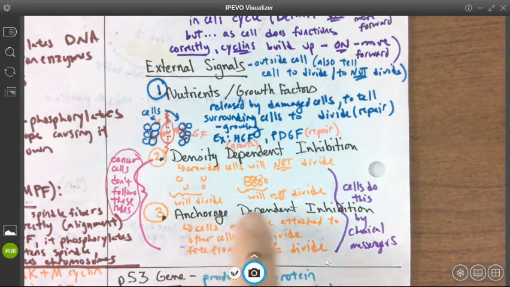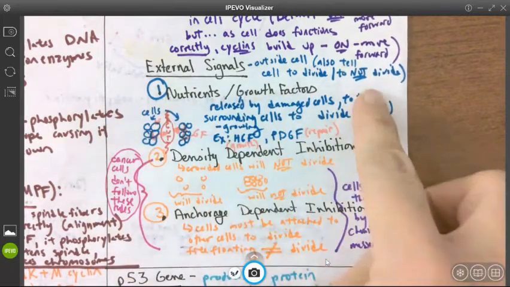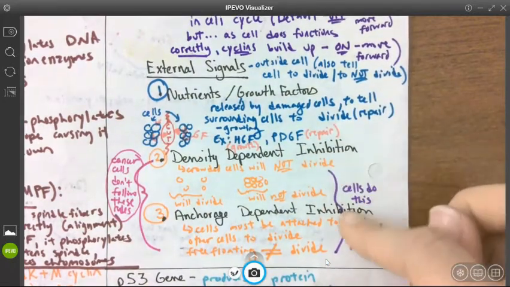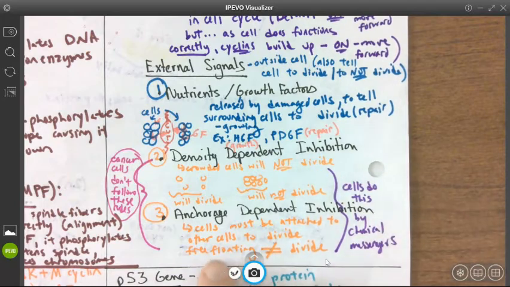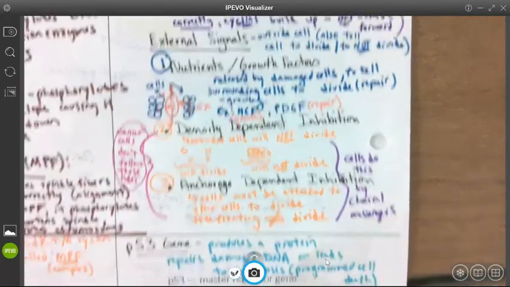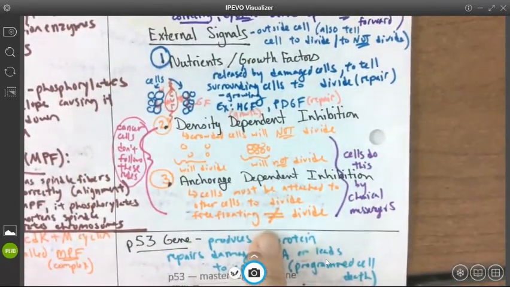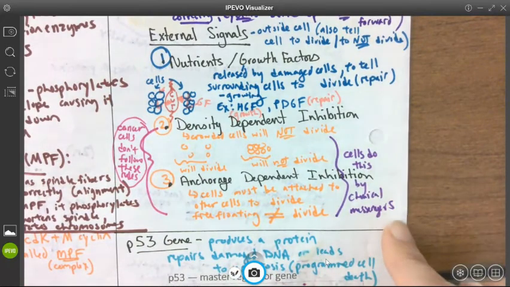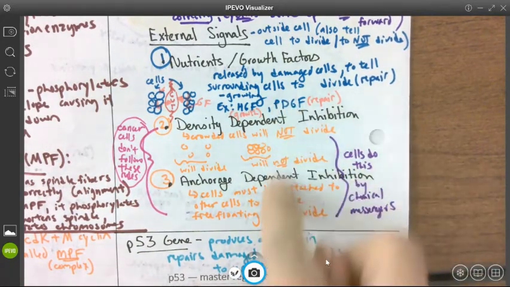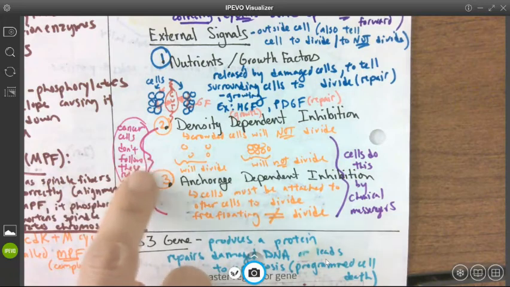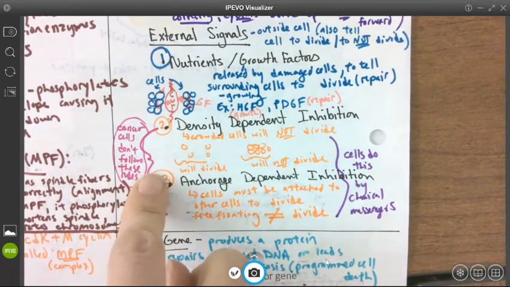Okay. So this is telling the cell to divide. These two are telling the cell not to divide. So if the cells are crowded, they will not divide. Or if the cells aren't attached to anything, they won't divide. Okay. Cells do this by chemical messengers, right? When we talked about cell signaling, these could be different ligands that tell the cell not to divide. Cancer cells, however, do not follow these rules.